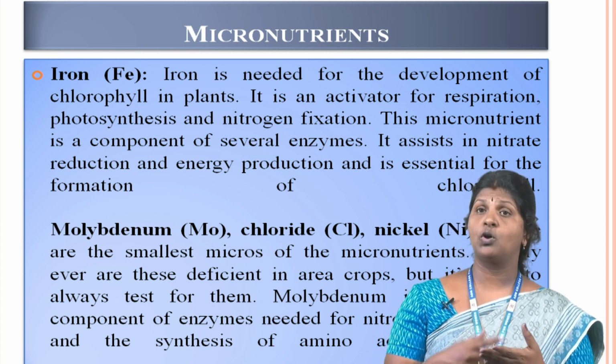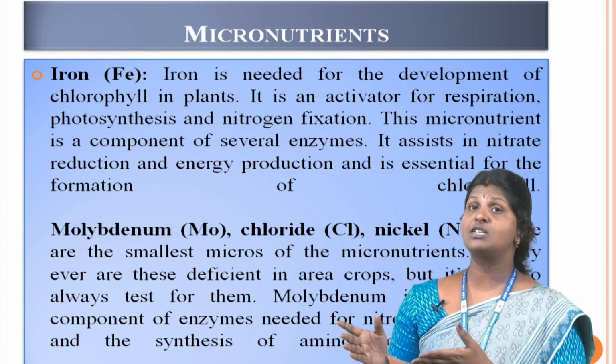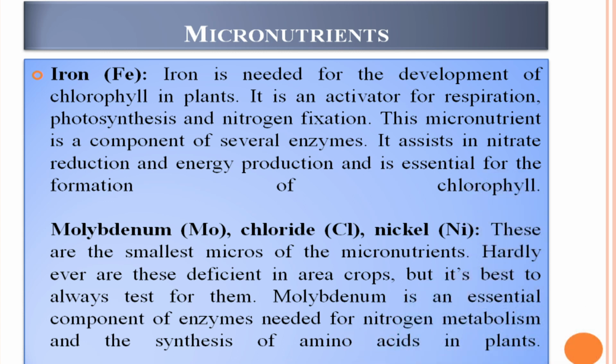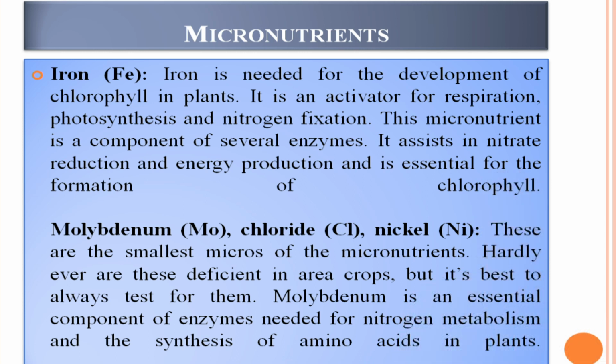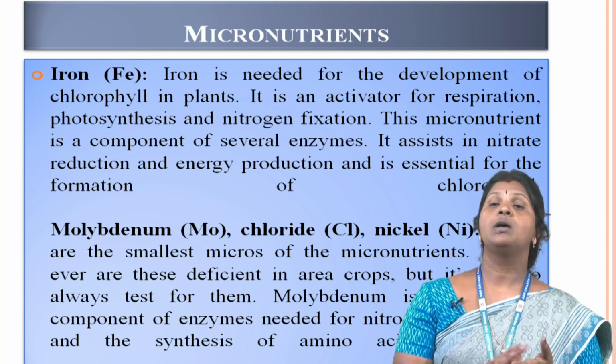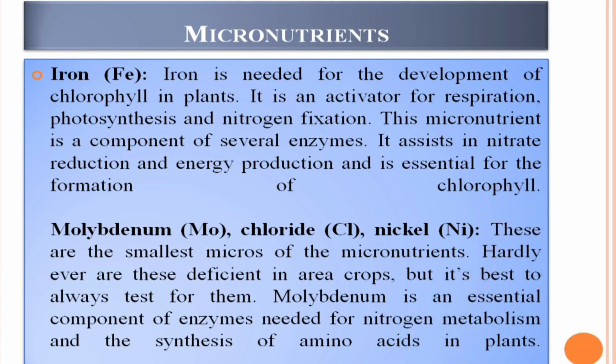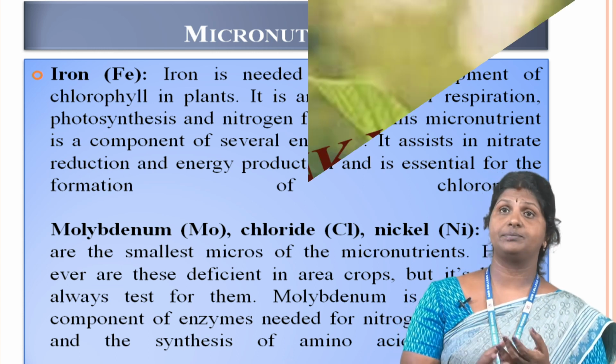Then molybdenum, chloride and nickel. These are the smallest of the micronutrients. Deficiencies are hardly ever seen in these, but it is best to always test for them. Molybdenum is an essential component of enzymes needed for nitrogen metabolism and the synthesis of amino acids in plants.